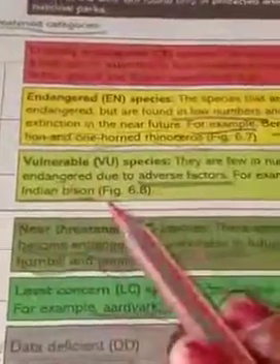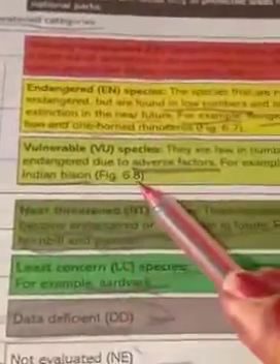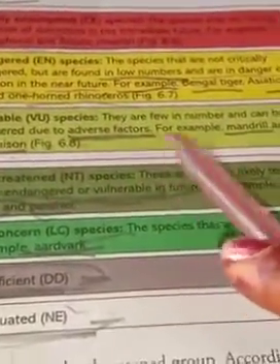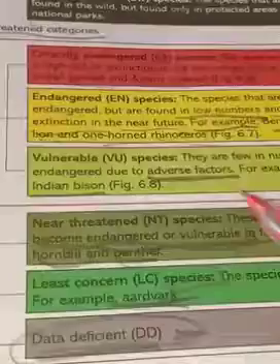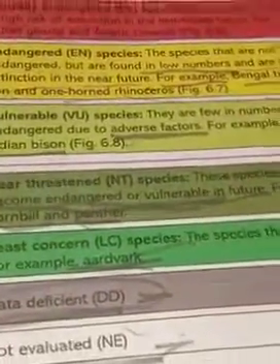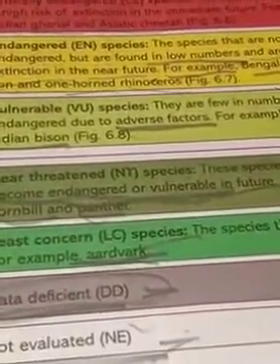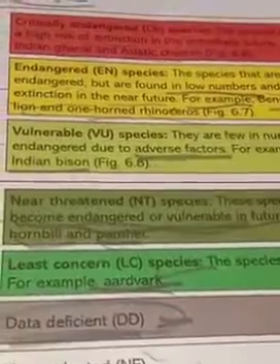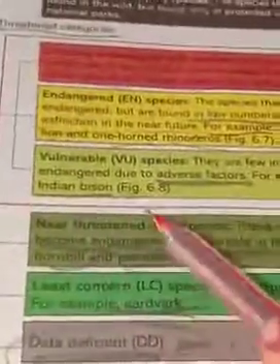The next is vulnerable species. They are few in number and can be endangered due to adverse factors. For example, mandrill and Indian bison. Means factors are not favorable, like environmental factors, temperature, water. So when the situation is not in their favor, then they are going to become extinct. For example, mandrill and the Indian bison.